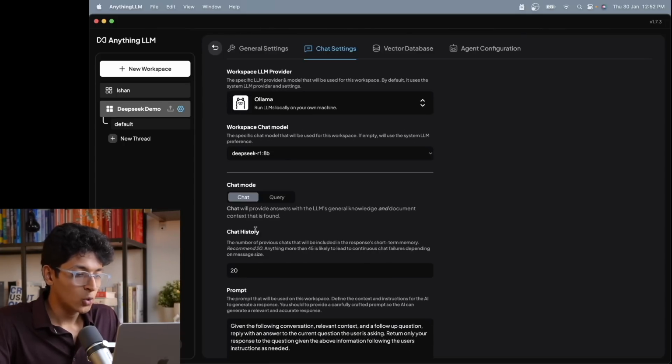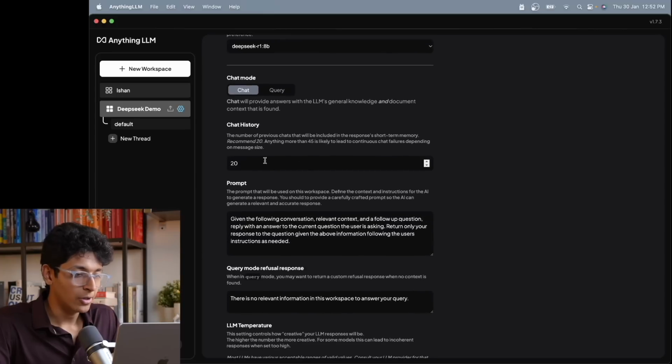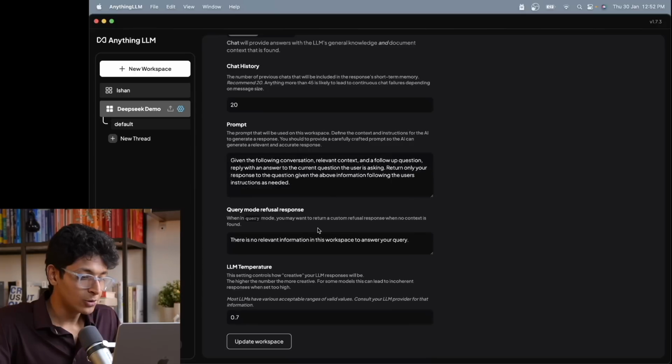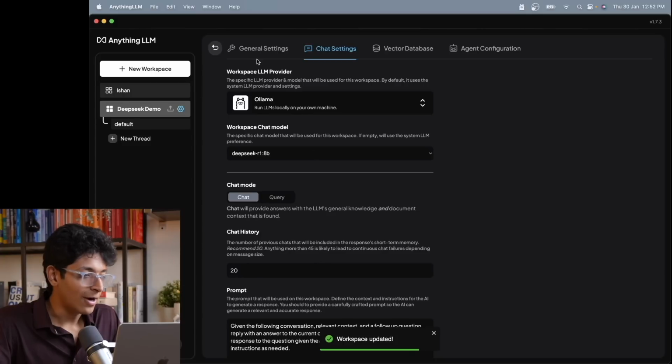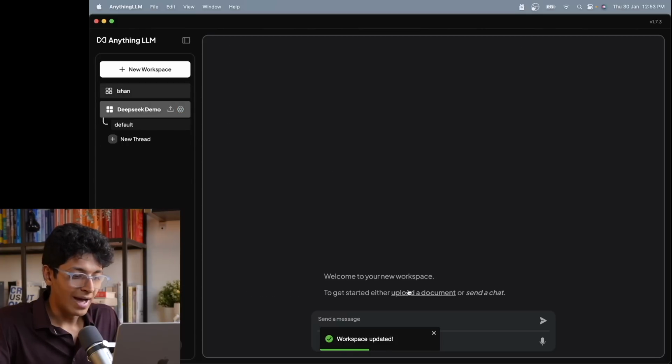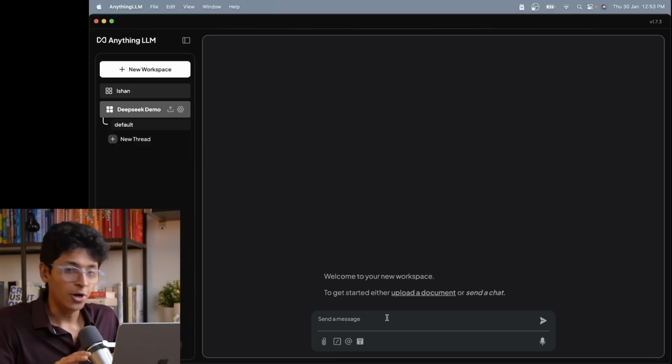You can tweak a little with the numbers over here. This is the chat history, the number of previous chats that will be included in the response. Then you also have the LLM temperature, which is basically how creative you want the LLM response to be. It's showing 0.7; you can keep it like that or try going with 0.4. Update the workspace, and now you can go and ask any question and run DeepSeek locally on your system using AnythingLLM.